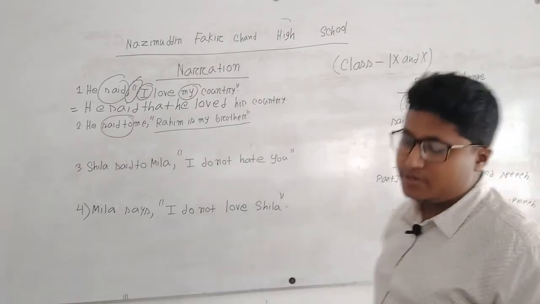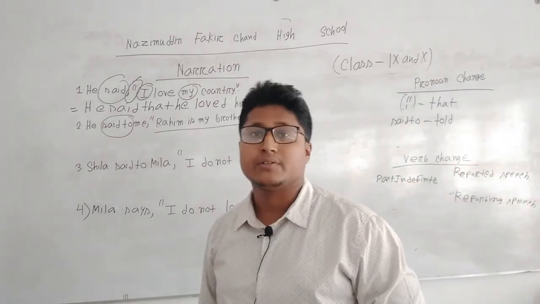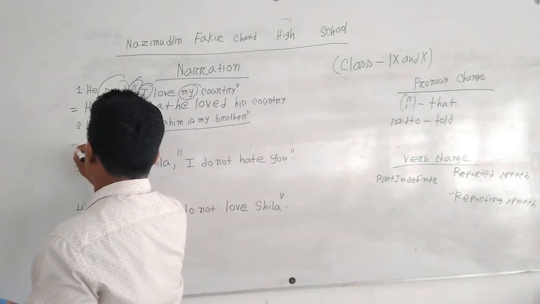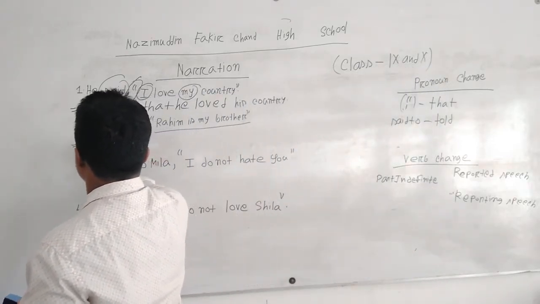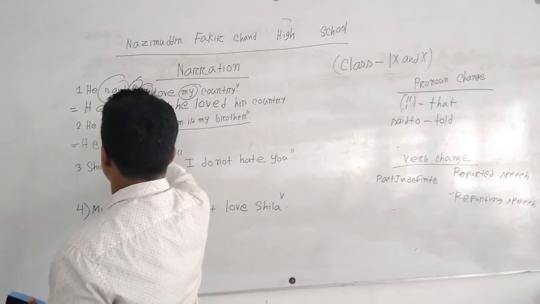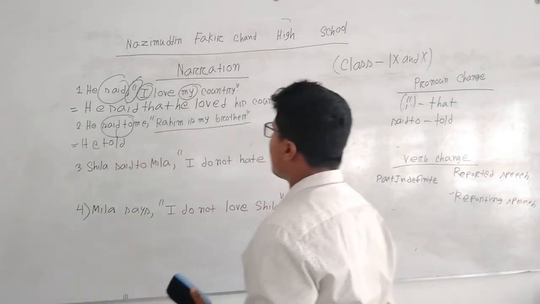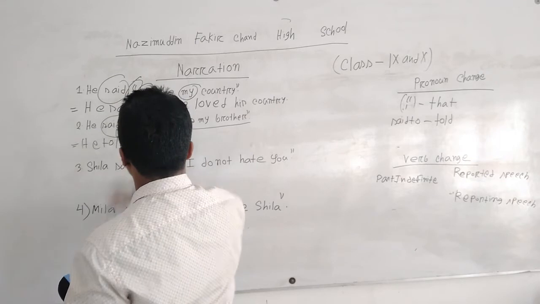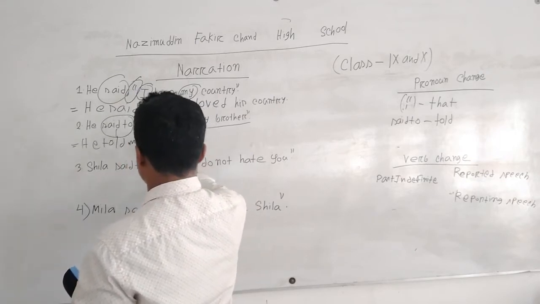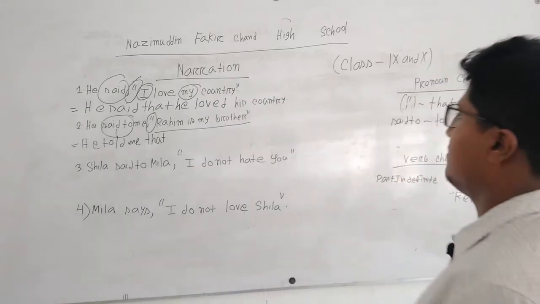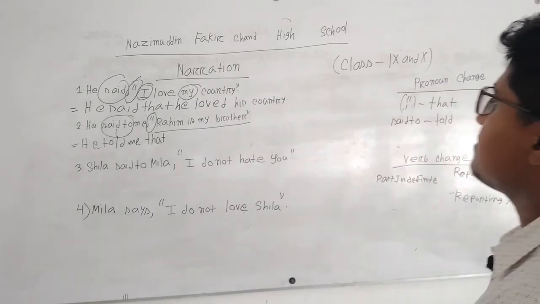If there is "said to," we have to write "told." Exactly. So let's solve this. For "said to," we have to write "told." He told me. And for the inverted comma or quoted part, we have to write "that." Now we have to change this sentence.